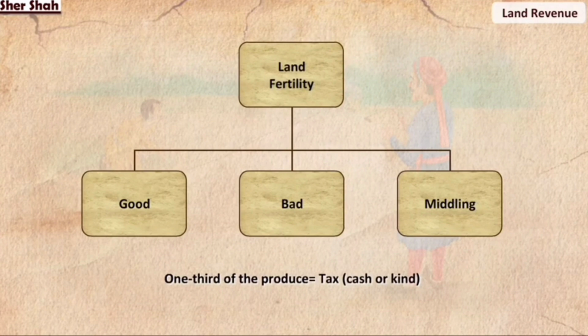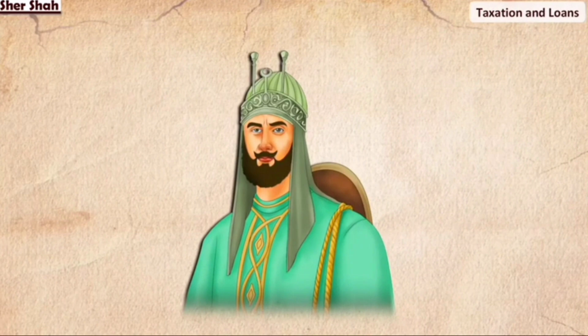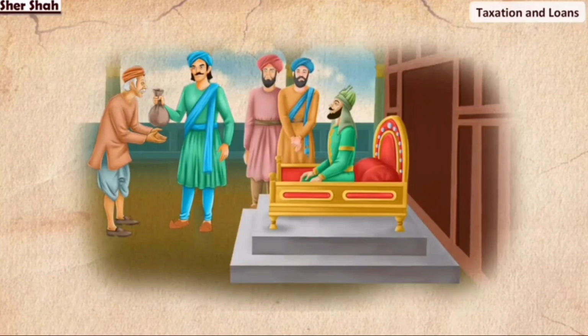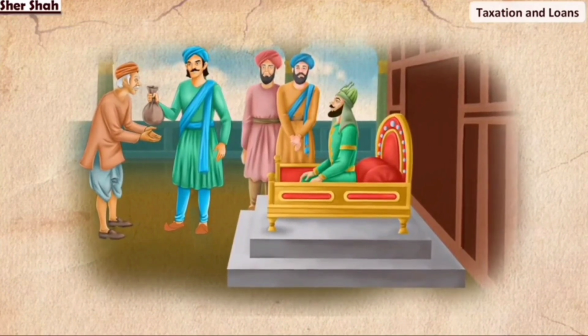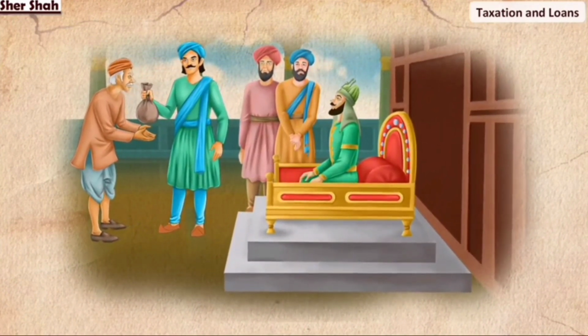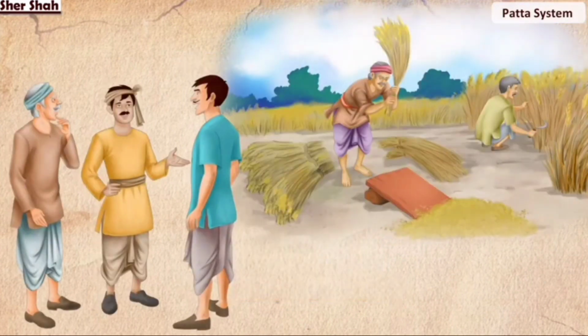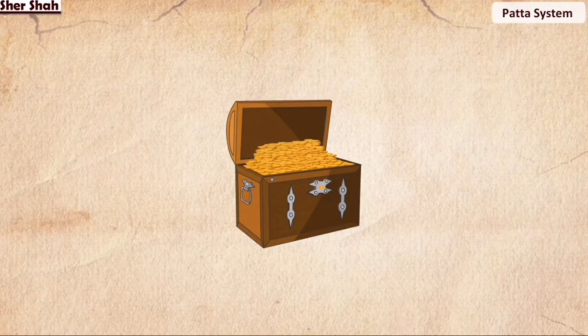One third of the produce was to be paid as tax in cash or kind. Sher Shah insisted on lenient assessment but strict collection of taxes. Farmers were granted loans based on the damage caused to their crops during war or natural calamities. The Jagir system was discouraged. Instead, the system of title deed or patta was encouraged. With these measures, peasants saw an improvement in their condition and cultivation. The royal treasury saw a steady flow of funds in the form of taxes and other revenue.